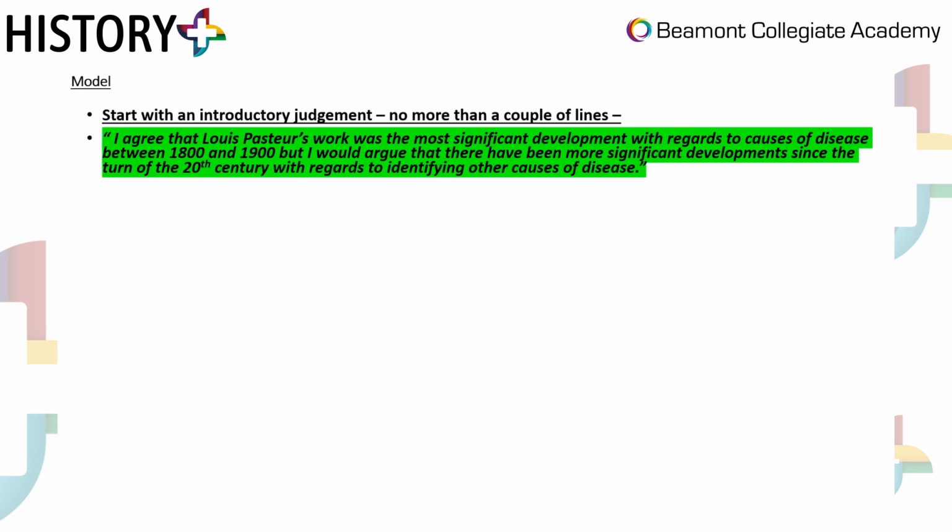You might have a totally different idea on what you want your essay to be, but this is how I would do it, but this is just me. So I've said in my judgment, I agree that Louis Pasteur's work was the most significant development with regards to the cause of disease between 1800 and 1900, and this is where my judgment kicks in. But I would argue that there have been more significant developments since the turn of the 20th century, so between 1900 and modern day, with regards to identifying other causes of disease.